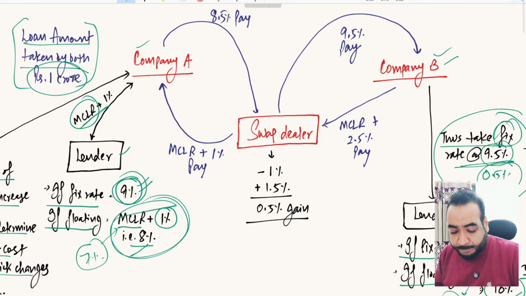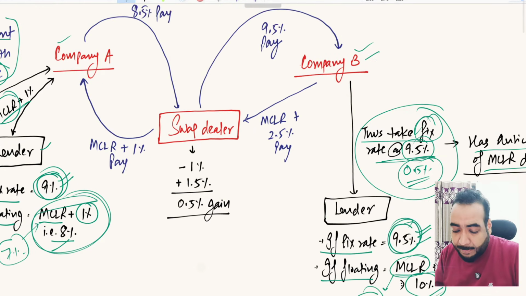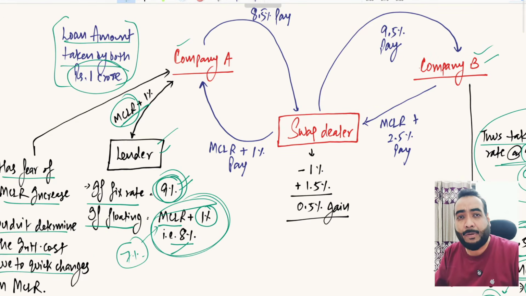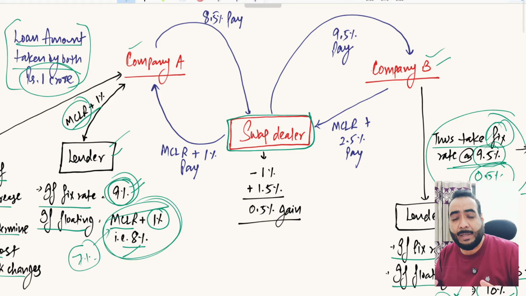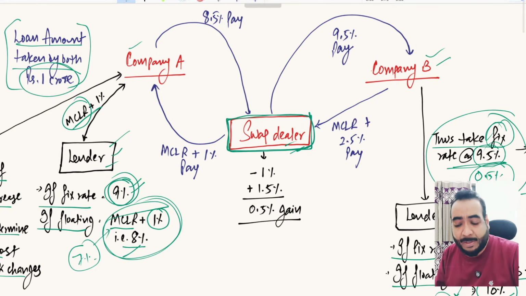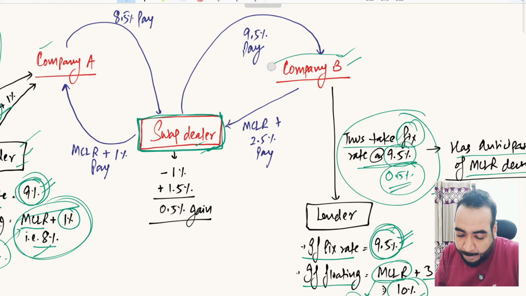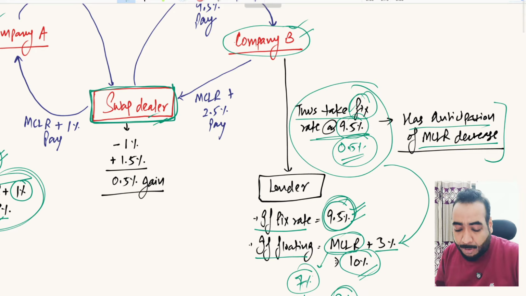Now what happened? In order to get this transaction done, company B wants to convert floating rate to fixed rate, and company A wants to convert fixed to floating rate. A third party, called a swap dealer, is included in this arrangement, and the swap dealer can be a banker also, so the same lender can work as a swap dealer. So the swap dealer, the middleman, comes into the picture, and company B approaches him, giving him all these details and concerns.